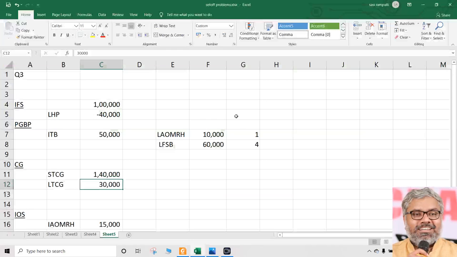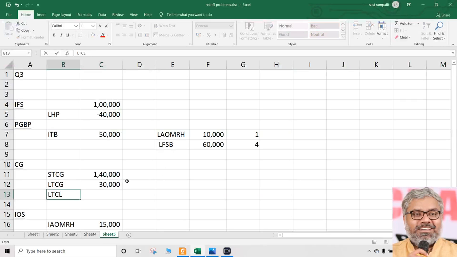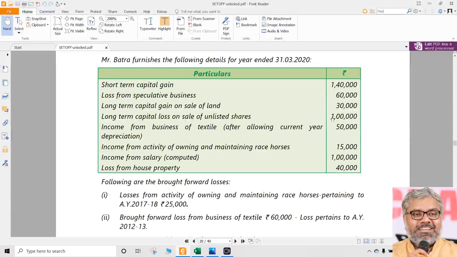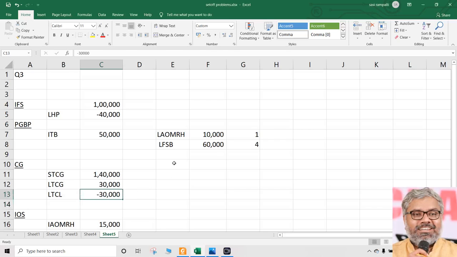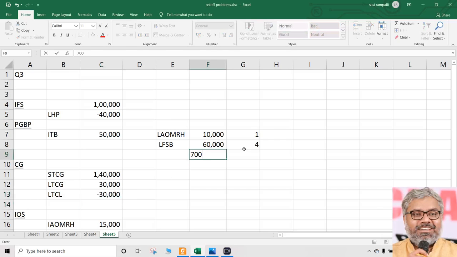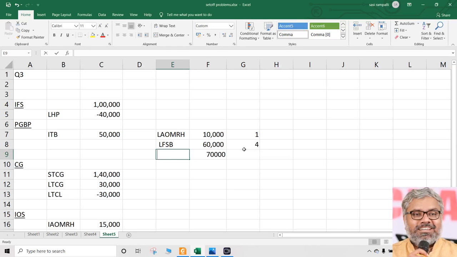That is 1 lakh rupees. There is a restriction. Long-term capital loss can be set off only against long-term capital gain. And how much long-term capital gain is available? Only 30,000. Means the entire 1 lakh could not be set off. So it has to be set off only to the extent of 30,000. So naturally, how much should be carried forward? The remaining 70,000 long-term capital loss should be carried forward to the next 8 years.